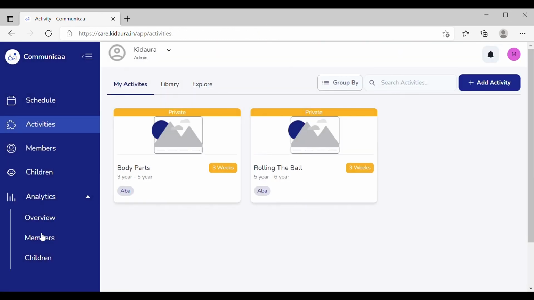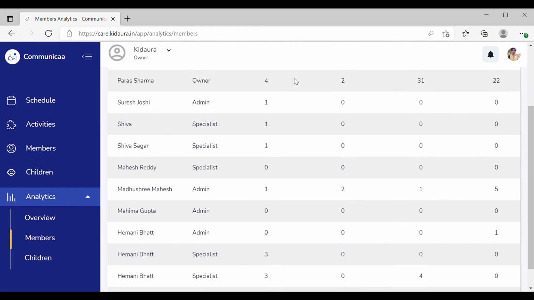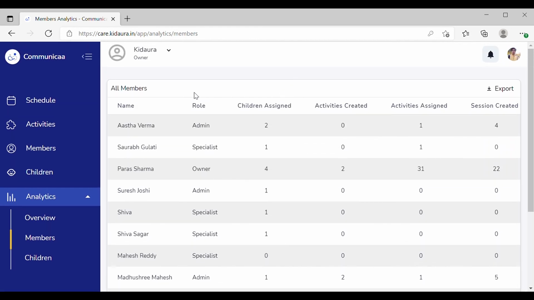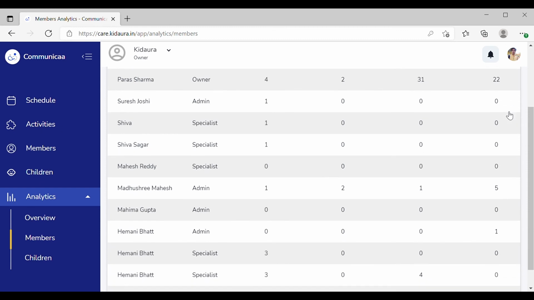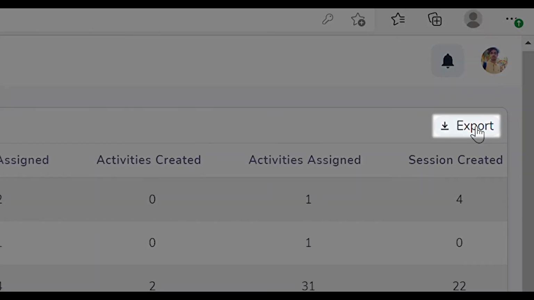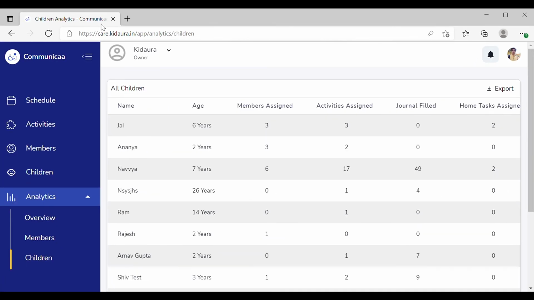The Members Analytics page will give you the data on the different members and therapists using the platform. It also gives you details of the name of the therapist, the role that they play, the number of children they've been assigned to, activities created, activities assigned, and the number of sessions conducted by each of these members. By clicking on the export button, you can easily download this data and keep it as reference and track the center's working ability.